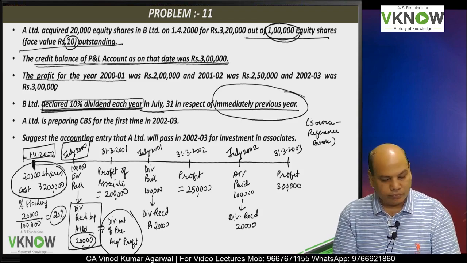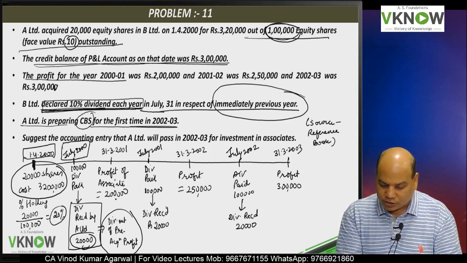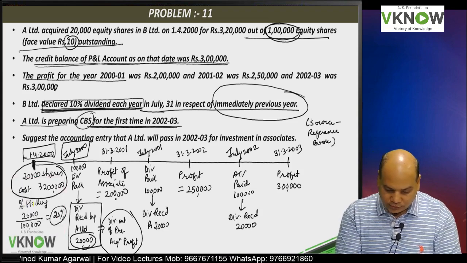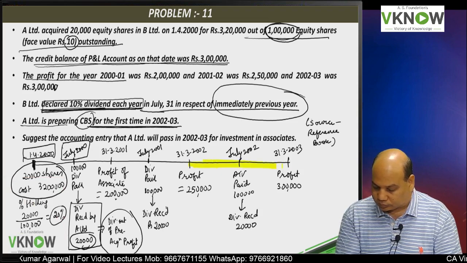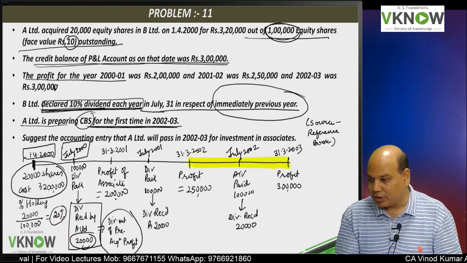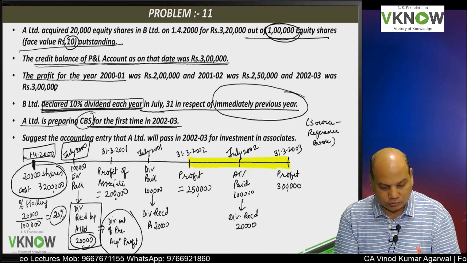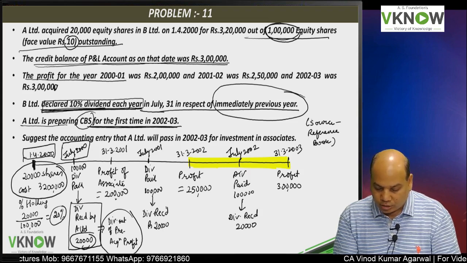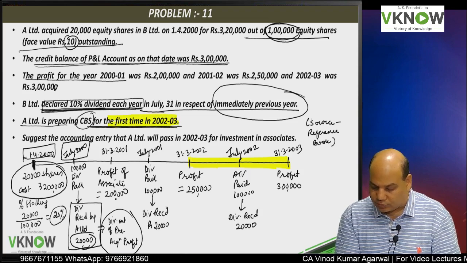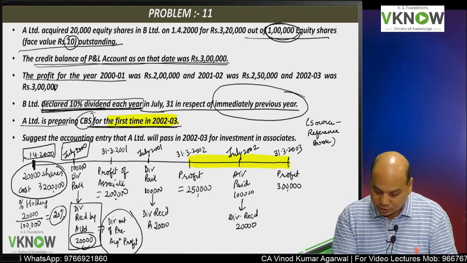Next point, A Limited is preparing consolidated balance sheet for the first time in 2002-2003. So that is interesting. It is preparing consolidated financial statement for the first time, and the standard is followed for the first time in 2002-2003. This is the first year the company wants to apply AS 23.